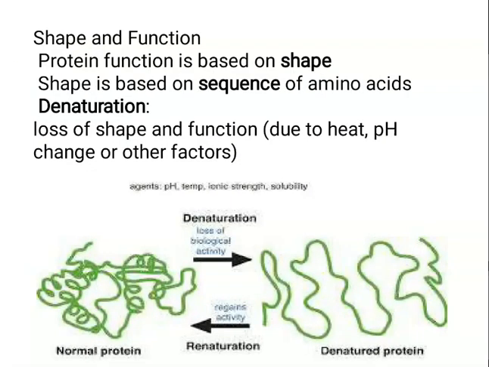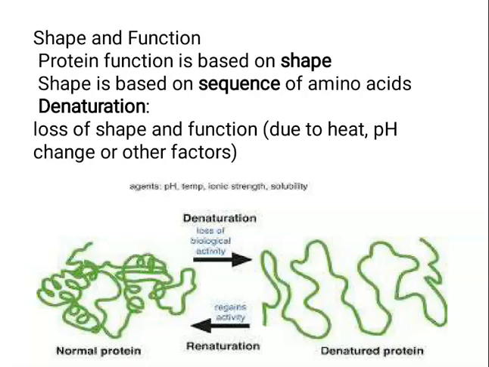Now after this, let us talk about the shape and the function. Shape will decide the function of the protein. It means how that protein will act, whether that protein is involved in the structural material or as a transporting agent or in the metabolic regulation. It all depends on the structure of the protein. So structure of protein is based on the shape and the sequence of the amino acids.